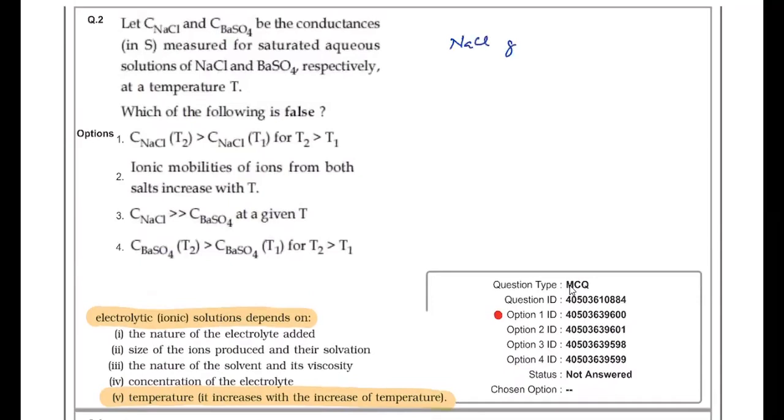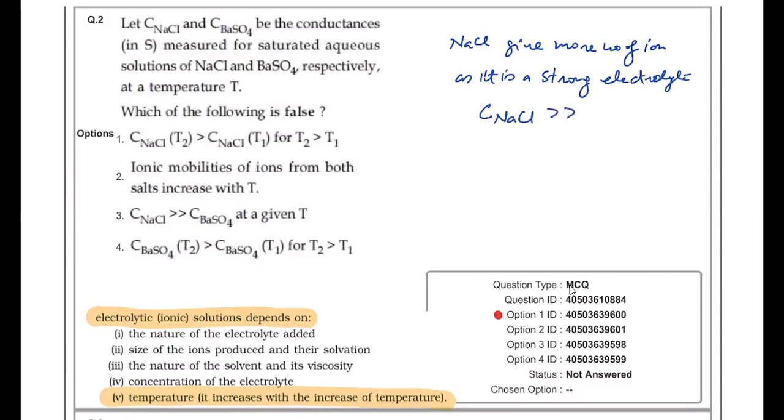And as NaCl gives more number of ions because it is a strong electrolyte, that means the molar ionic conductance, or you can say the conductance of NaCl, will also be much higher than the conductance of barium sulfate. This is also correct. So all 4 options are correct in this case.